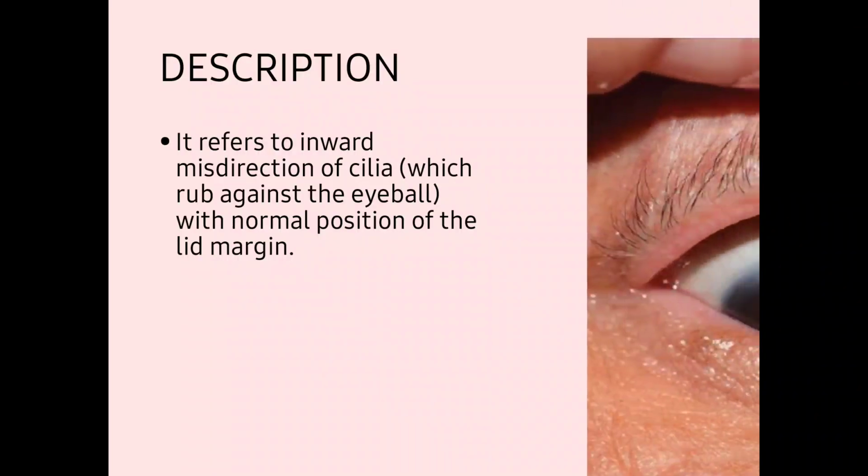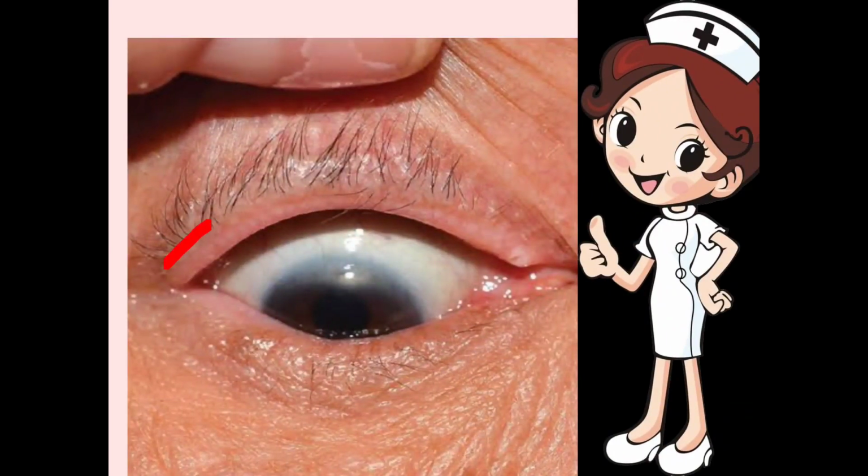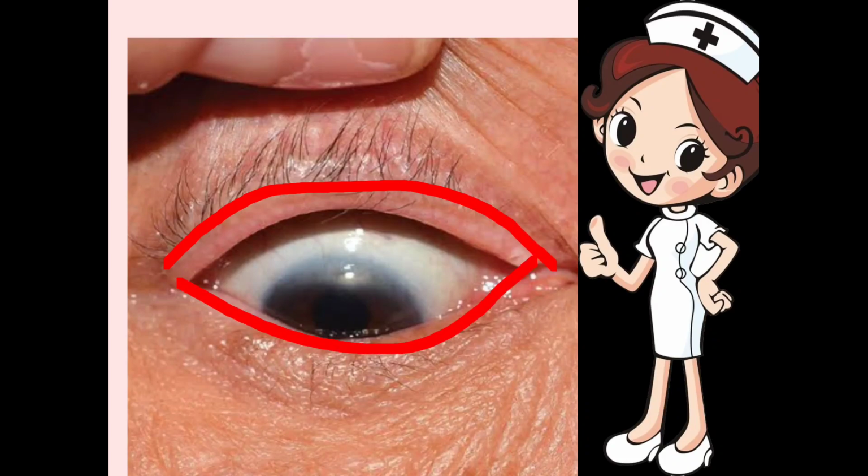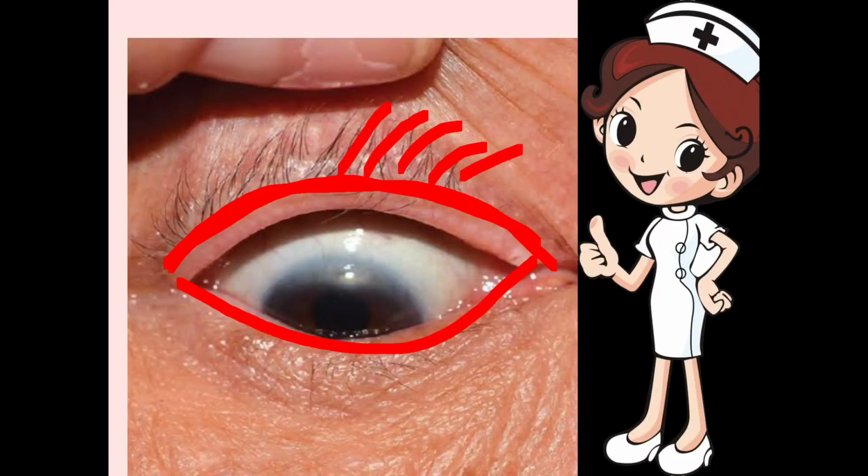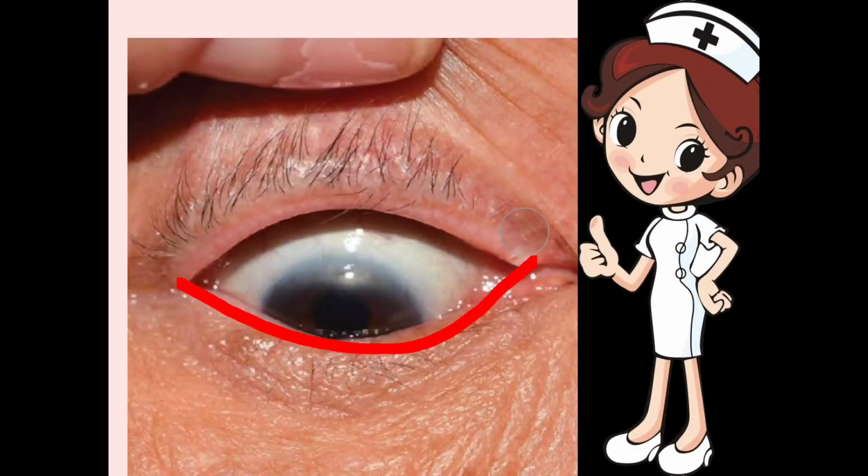In this case, if you are seeing here, this is our upper eyelid, and this is the lower eyelid, and this is the lid margin on which the eyelashes grow. The eyelashes are growing in the outward direction here, but if you look carefully, some eyelashes are growing inwards.